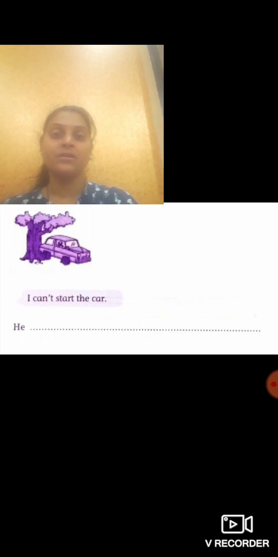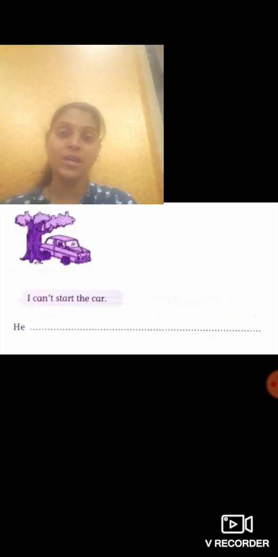Now look here. One boy or one person is sitting in a car. And what is he saying? I can't start the car. Now how will you explain this same sentence to your friend? How will you tell your friend that he can't start the car? Which word will you change here? Yes, correct. You will change the word can't. And which word will you use in the answer, can't or cannot?